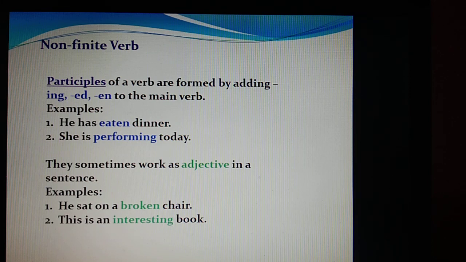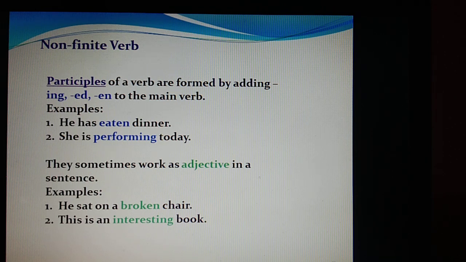Now what are participles? Participles are formed by adding ing, ed, en to the main verb, like he has eaten dinner, she is performing today. These participles are used as an adjective, because they qualify nouns or pronouns.